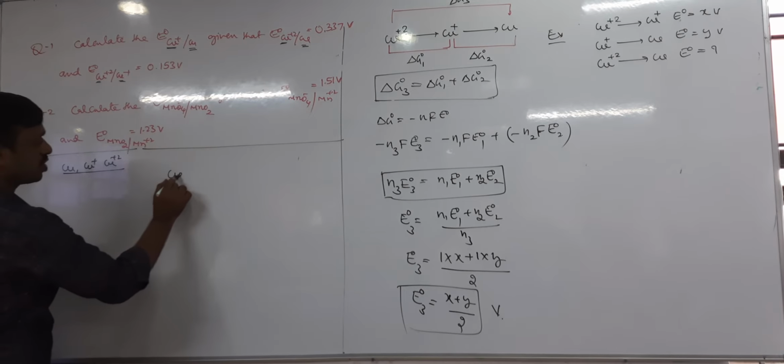N1 is for delta G1, that is plus 2 to plus 1, it is 1, and its value is given, 0.153. Simplify, you'll get the answer. What is the answer? 0.521 volt. Okay. Do next.